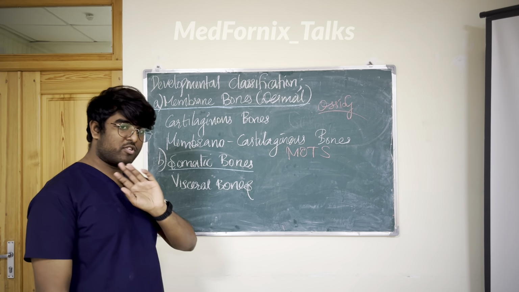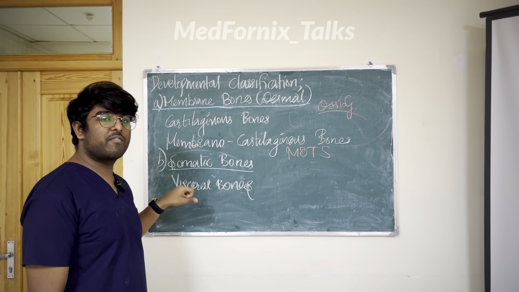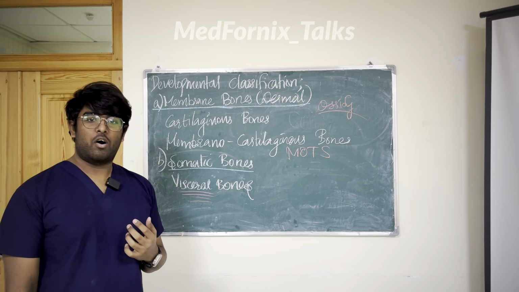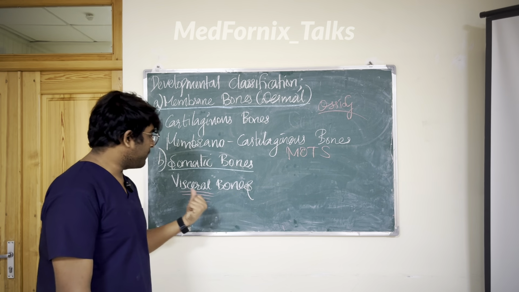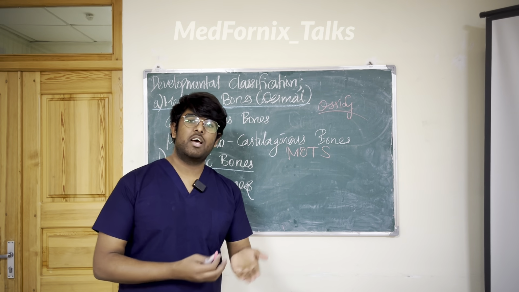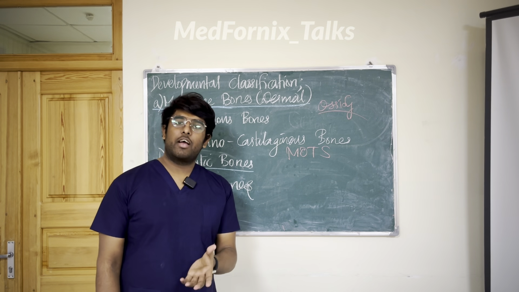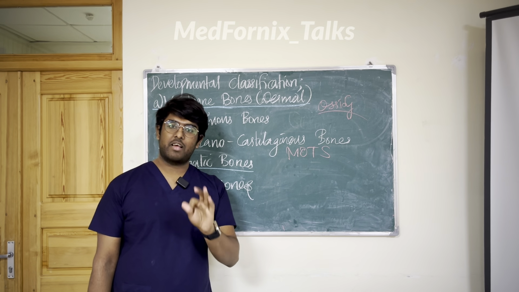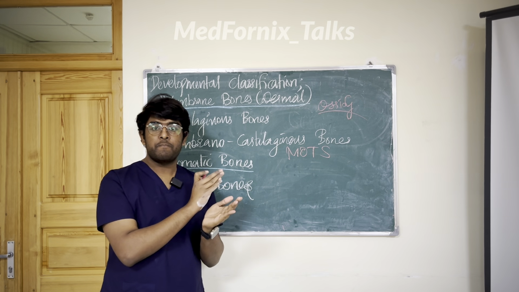Next is somatic bone. Most of the bones in our body are somatic. The subclass is visceral bones. Visceral means internal organs, so these bones are related to the visceral organs, right? Visceral bones will form from the pharyngeal arches. You will study about pharyngeal arches in embryology. Examples: hyoid and ear ossicles. Ear ossicles, you know, are incus, stapes and malleus. These small bones are also formed from the pharyngeal arch.